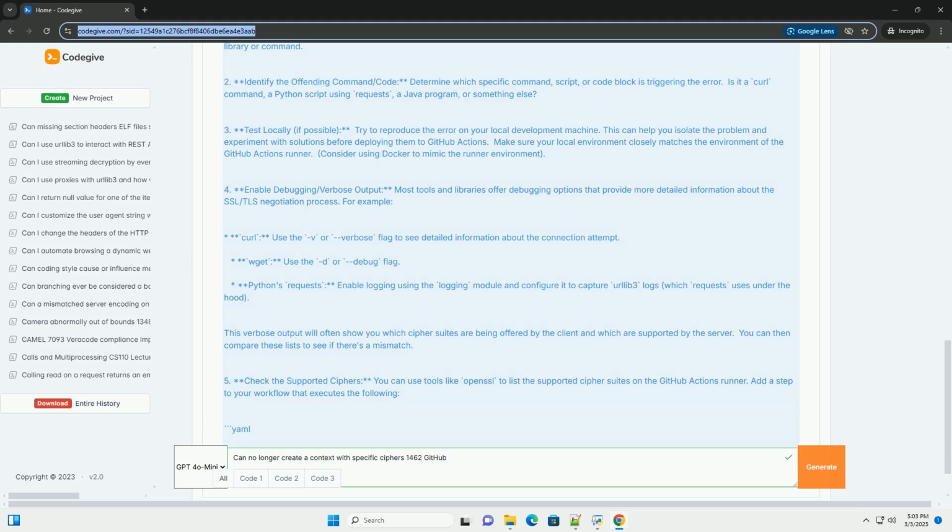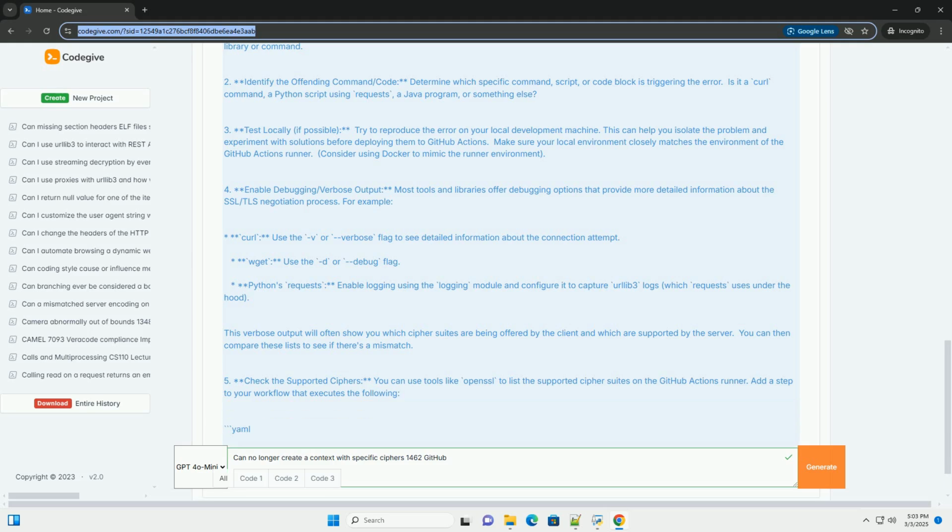Debugging checklist. 1. Review the full error message. Capture the complete error message, including any stack traces or verbose output. 2. Identify the offending code or command. Pinpoint the specific code or command that triggers the error. 3. List OpenSSL ciphers on the runner. Use openssl ciphers -v to see which ciphers are supported. 4. Check for explicit cipher configuration. Look for any explicit cipher suite settings in your configuration files or command line arguments.